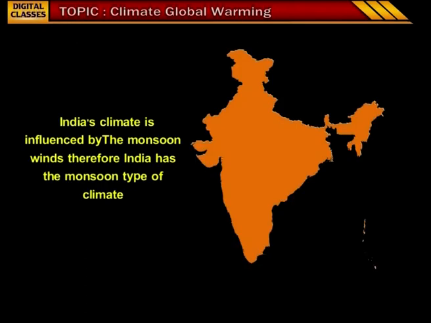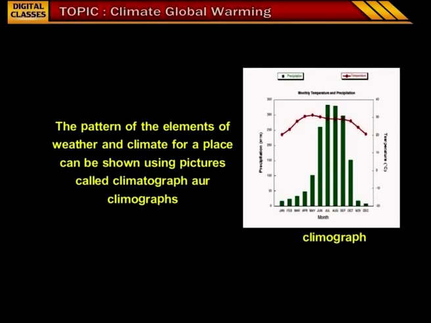India's climate is influenced by the monsoon winds, therefore, India has a monsoon type of climate. The pattern of the elements of weather and climate for a place can be shown using pictures called climatograph or climographs. Just like the interior of the earth is arranged by layers, the atmosphere also has many layers. Now, let us see what are the different layers of atmosphere.